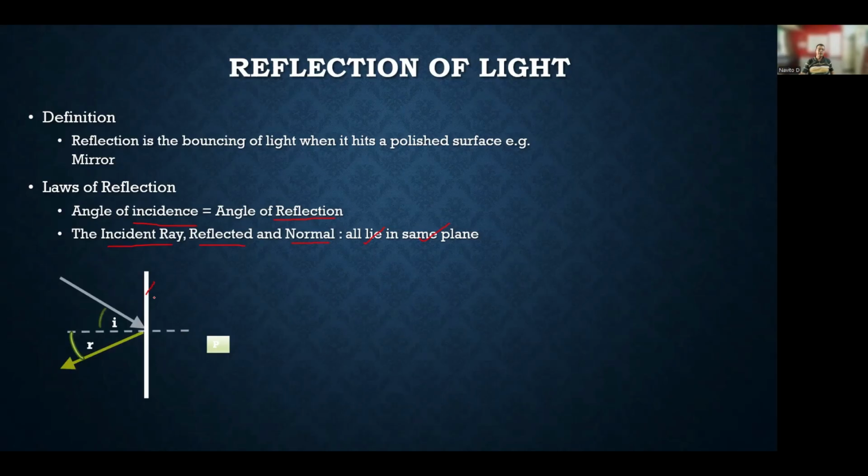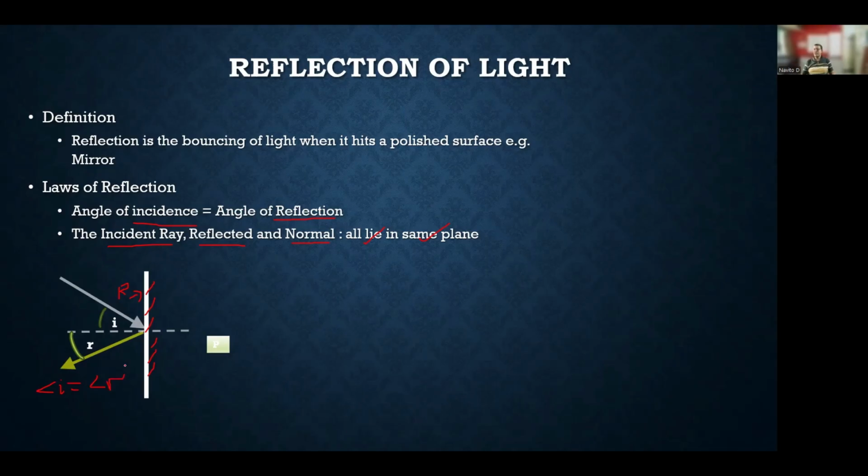So let us see this particular mirror. This is a plane mirror, and this is the polished surface, and this is the reflecting surface on this side. This is the reflecting, shiny surface, right? The ray at angle of incidence I, which falls on the plane mirror, reflects back at the same angle R. That means the angle of incidence is equal to the angle of reflection.